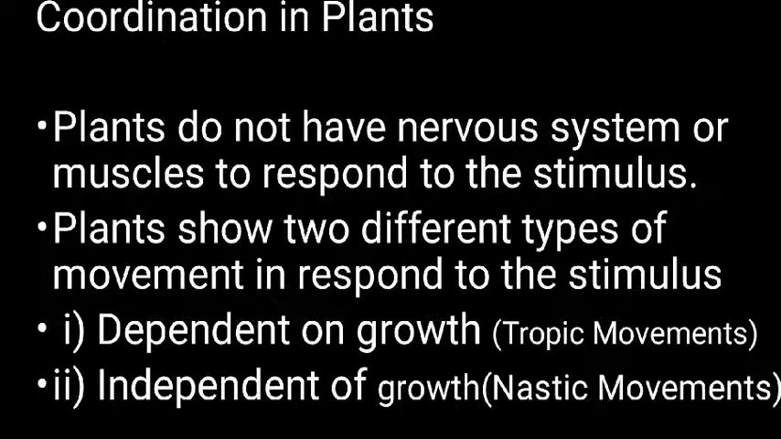Plants are fixed at one place and they cannot physically move from one place to another. But still, plants show movements. Plants exhibit two different kinds of movements in order to respond to stimuli. The first type are called trophic movements, which are dependent on growth, and the second type are called nastic movements, which are independent of growth. The two types of movements are trophic movements and nastic movements.